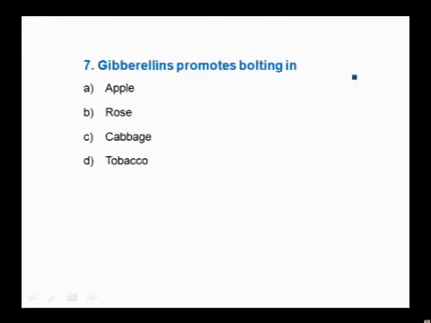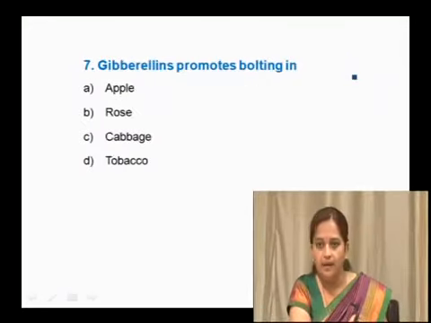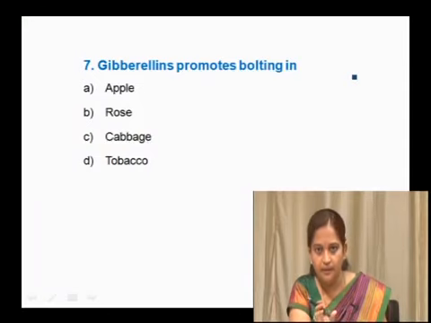Gibberellins promote bolting in apple, rose, cabbage or tobacco? In apple, gibberellins are used to give a particular shape and size to the fruits. In rose, gibberellin will not promote any bolting, and in tobacco also it is not promoting.